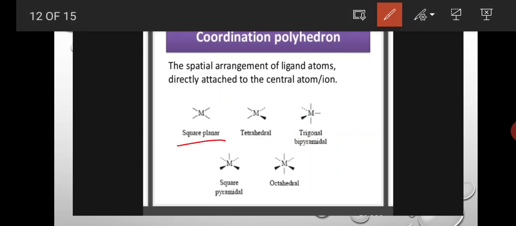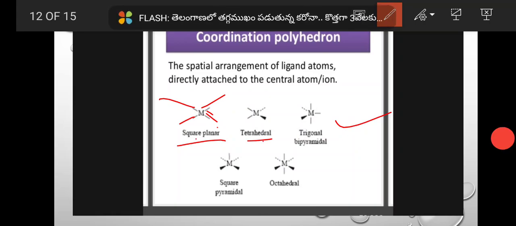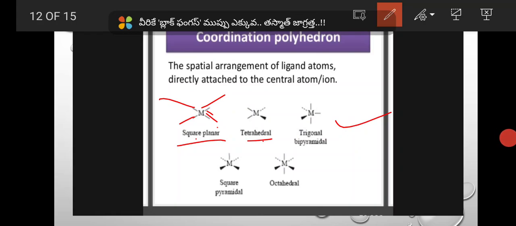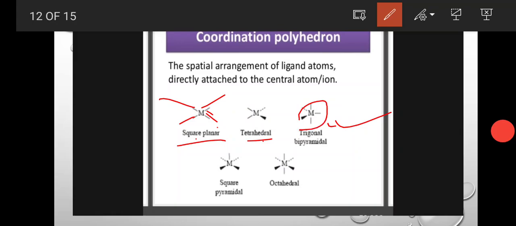Here this is the square planar structure. In square planar, 4 ligands attach to the central metal atom, and this is tetrahedral, and this is trigonal bipyramidal. In square planar and tetrahedral, the coordination number is 4. Trigonal bipyramidal has coordination number 5, with 5 ligands around the metal atom, and square pyramidal is the same. In an octahedral complex, a total of 6 ligands are present around the central metal atom.